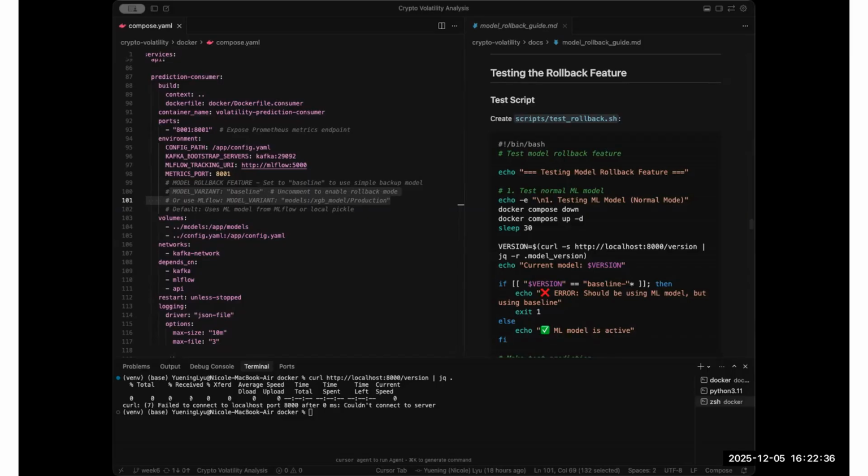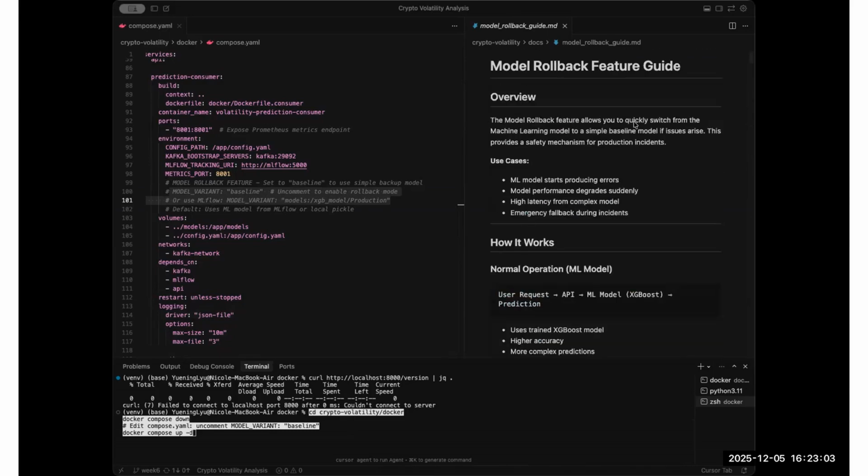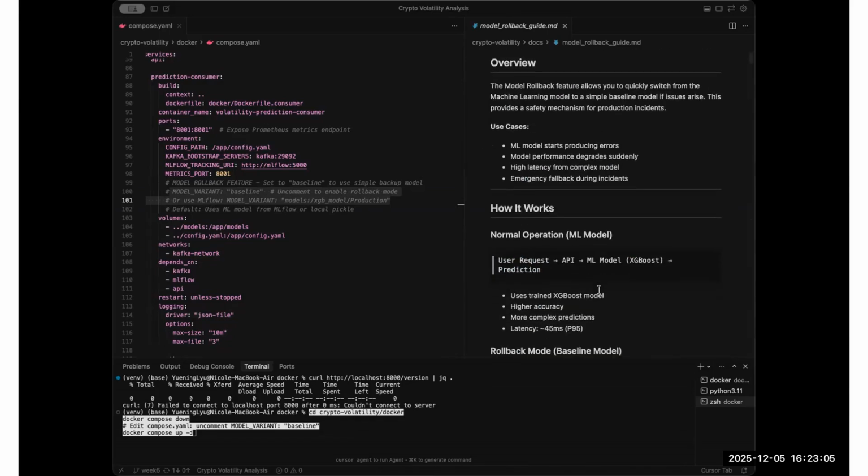It always works. In an emergency, the user will stop the service, set the model variant to baseline, and restart. It takes under 2 minutes with zero downtime. They will run these commands, and the service will restart using the baseline model. The API continues serving predictions. And you can see on the right-hand side, we also have a model rollback feature guide for the user.